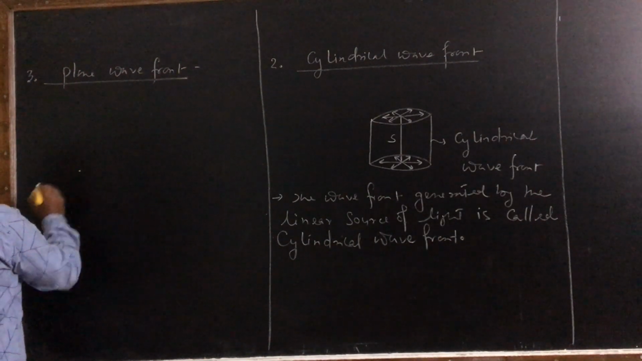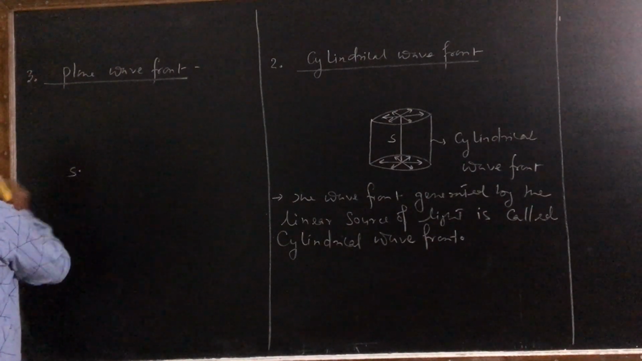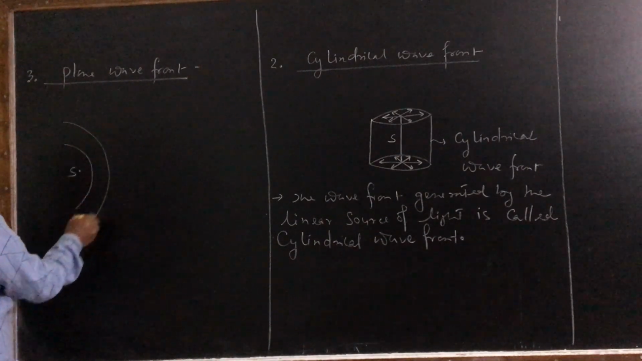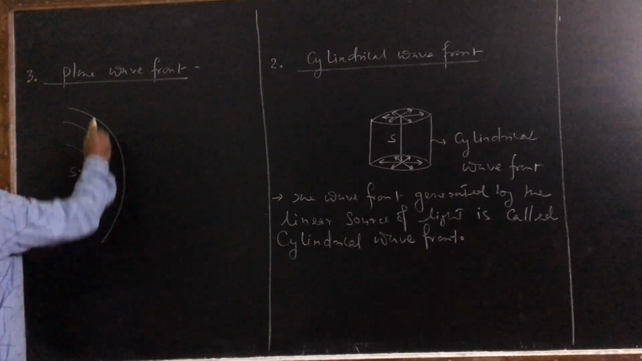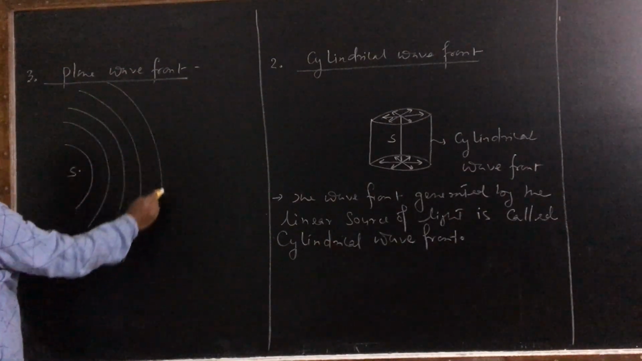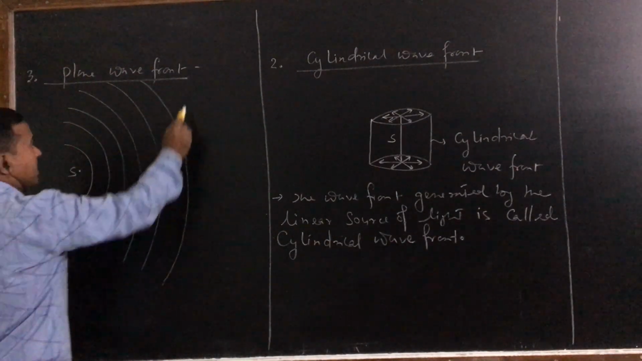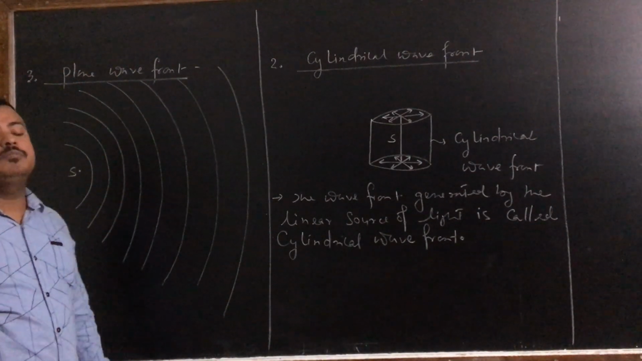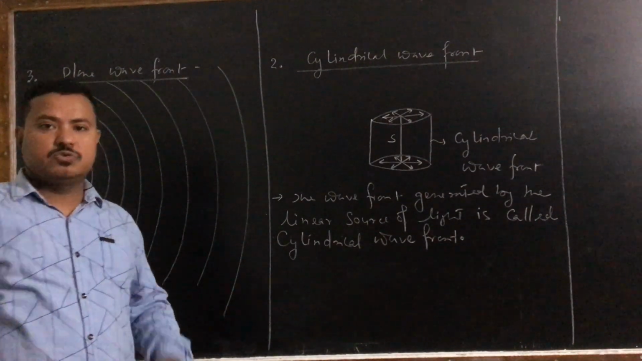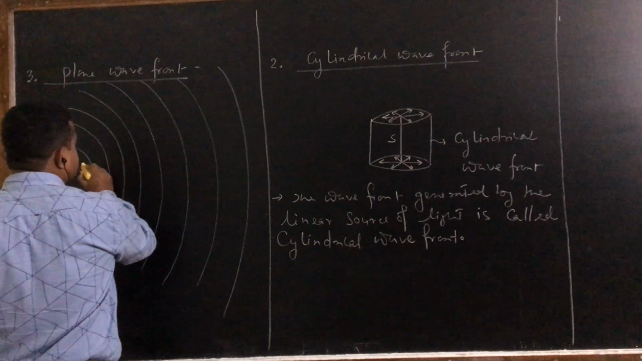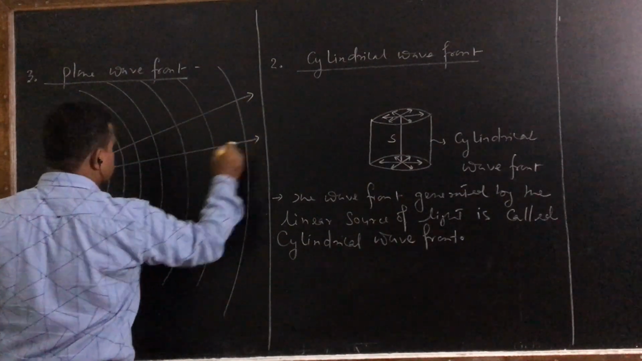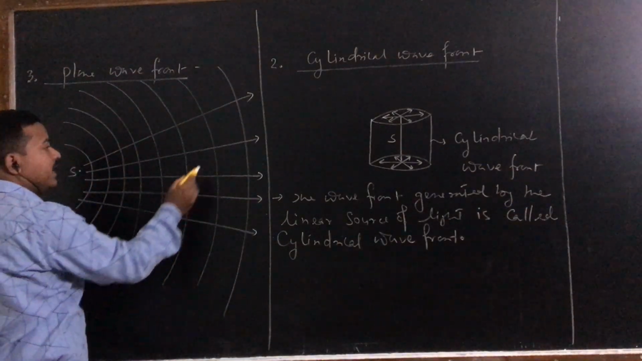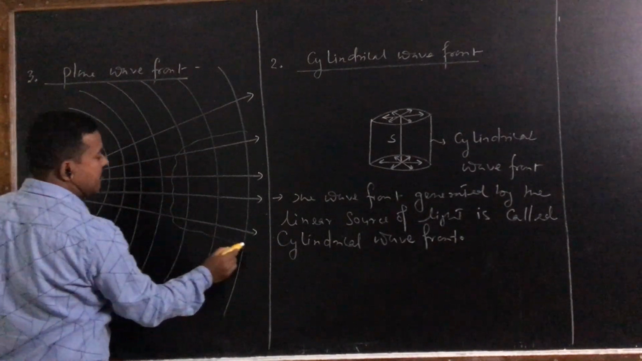Suppose this is a point source. So the wavefront generated will be a spherical wavefront. I am drawing here only a part of that, not the complete sphere. And if we go far away from the source, it will be a sphere of bigger radius. If we go at infinite distance, far away from the source, these are some light rays.